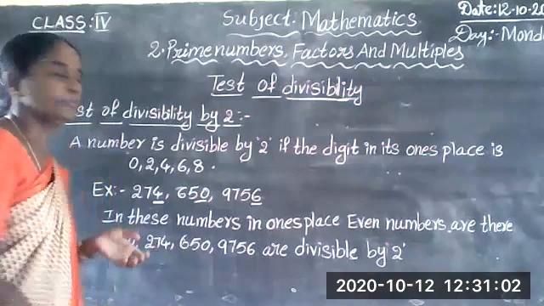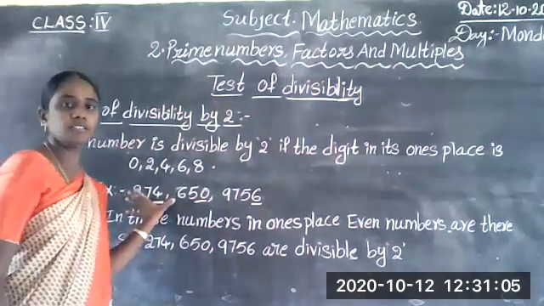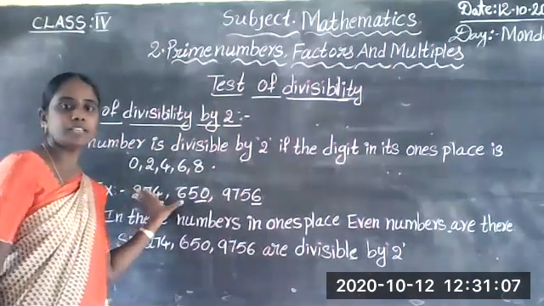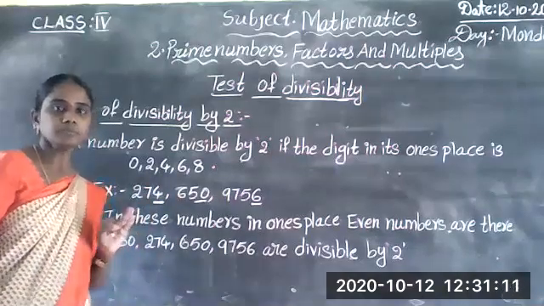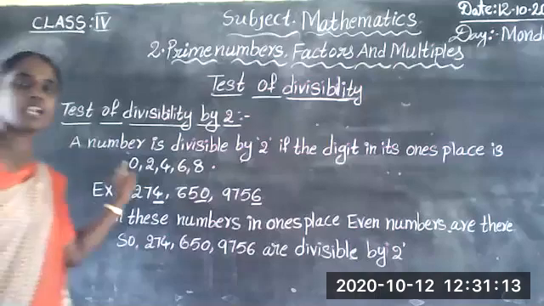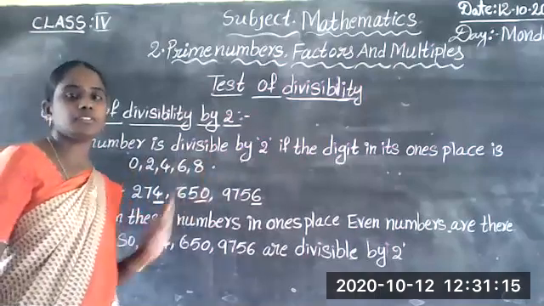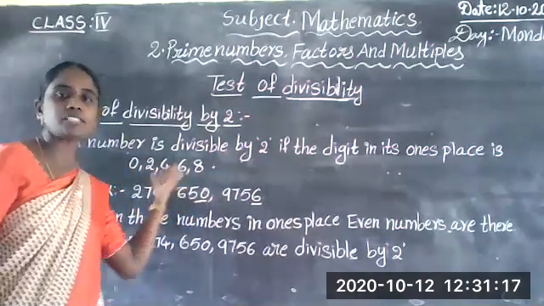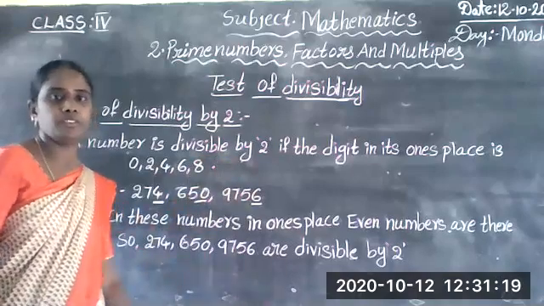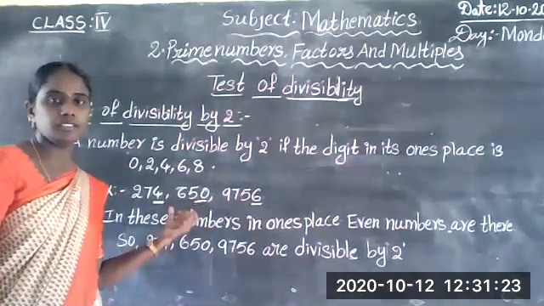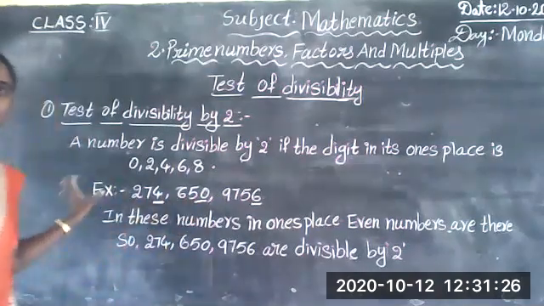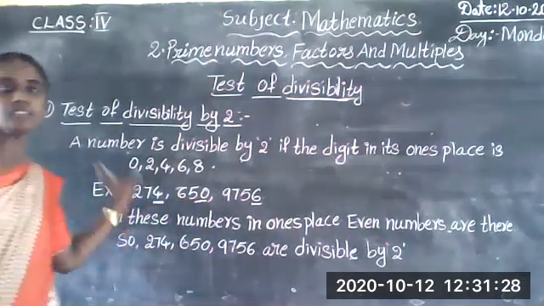Did you understand, children, today's class? Today what I explained: even numbers, odd numbers. Next, test of divisibility by 2. Only I explained test of divisibility by 2. Is it clear, children, all of you? I hope you understand today's class.